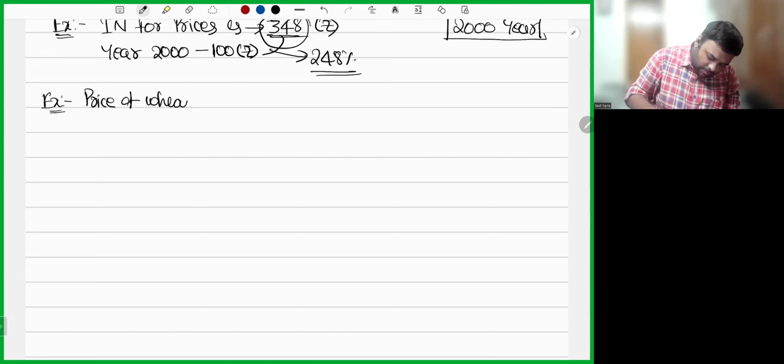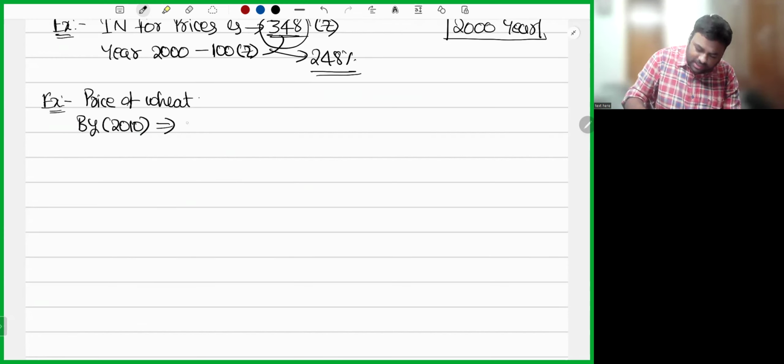Okay. In base year, let us take base year as 2010. In 2010, the price of wheat, let us take somewhere around 55 rupees per kg. Now, in the current year, let us take current year as 2024. In the current year, the price of wheat is somewhere around, let us take 90 rupees per kg.